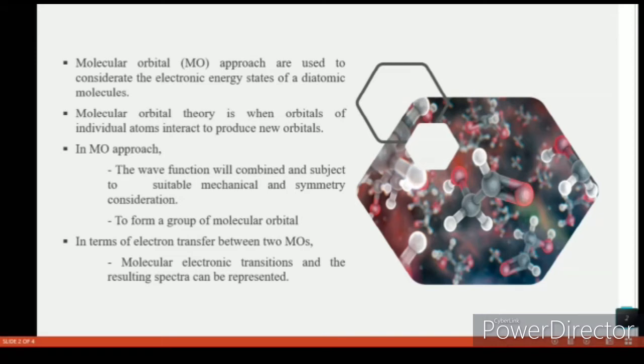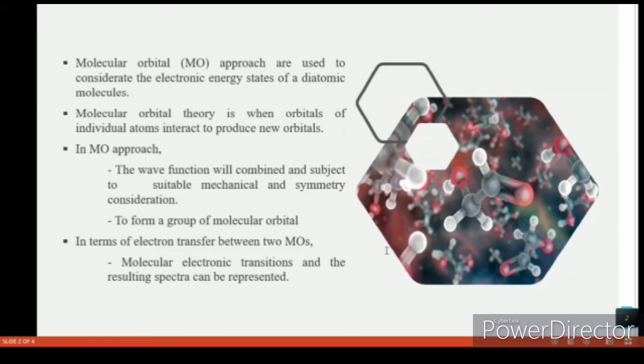In the molecular orbital approach, the wave functions of the individual atoms are called atomic orbitals, AO. These AOs combine, subject to suitable mechanical and symmetry considerations, to form a group of molecular orbitals, which extend across the molecule's entire nuclear structure rather than being centered around a single atom.